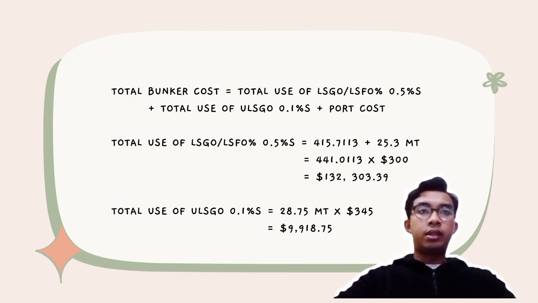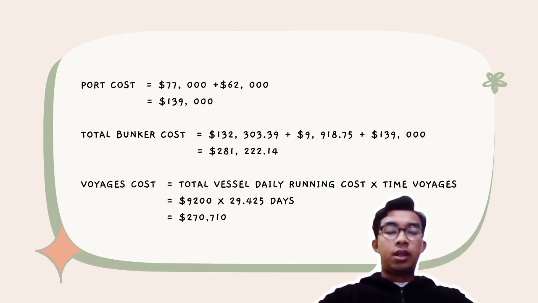So the total use of ultra low sulfur gas oil for 0.1% sulfur is 28.75 metric ton multiplied by $345. So we get $9,918.75. Next, for the port cost, we got $77,000 plus $62,000. So we get $139,000.